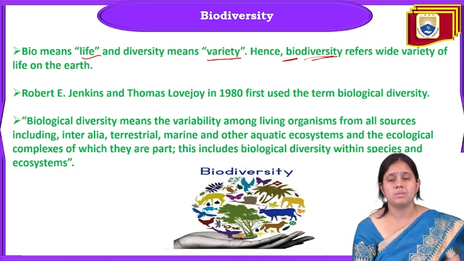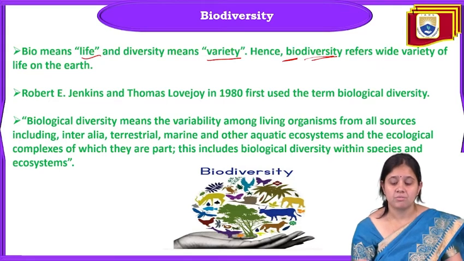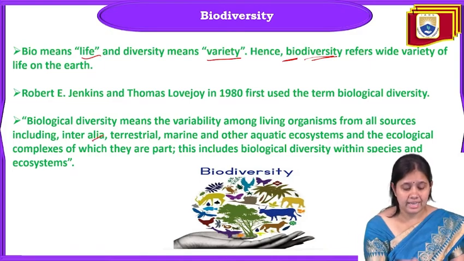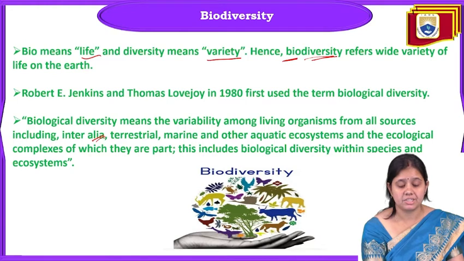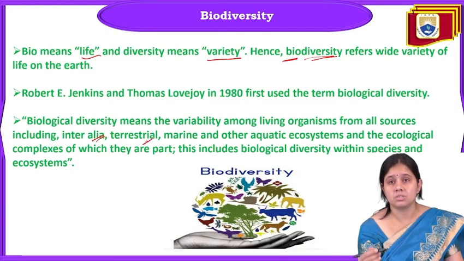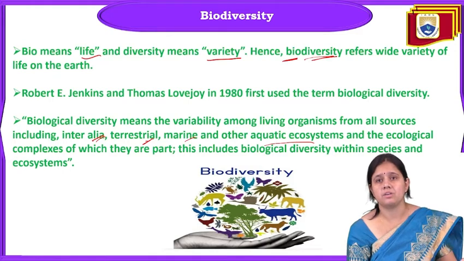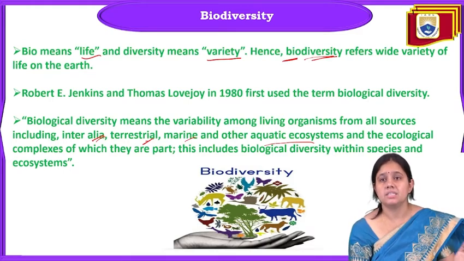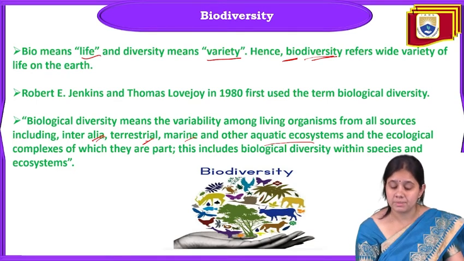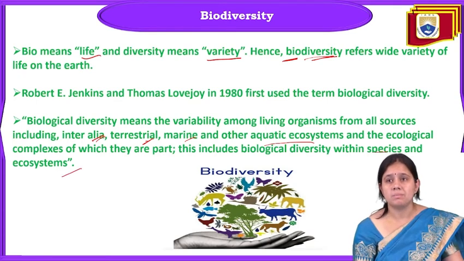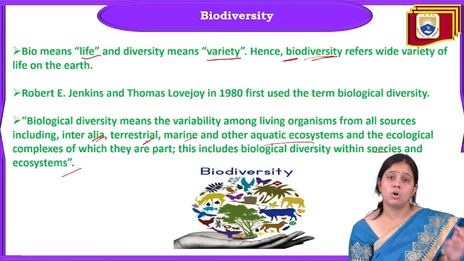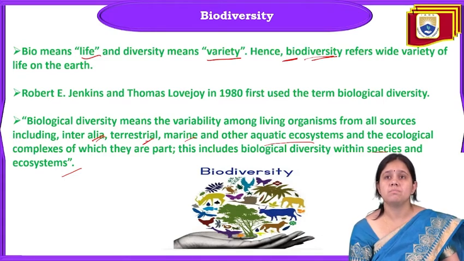Biological diversity means the variability among living organisms from any sources, like, inter alia, on the basis of genetic variation, terrestrial ecosystems, marine and other aquatic ecosystems, and the ecological complexes. The ecological complexes means what activity they are doing, which activity they are part of. This comes under biological diversity within species and within ecosystems. On the basis of ecosystem, we can say what activity they are doing in that particular ecosystem. And on the basis of the genetic level, we can say how they are genetically different from each other. They are called biodiversity.